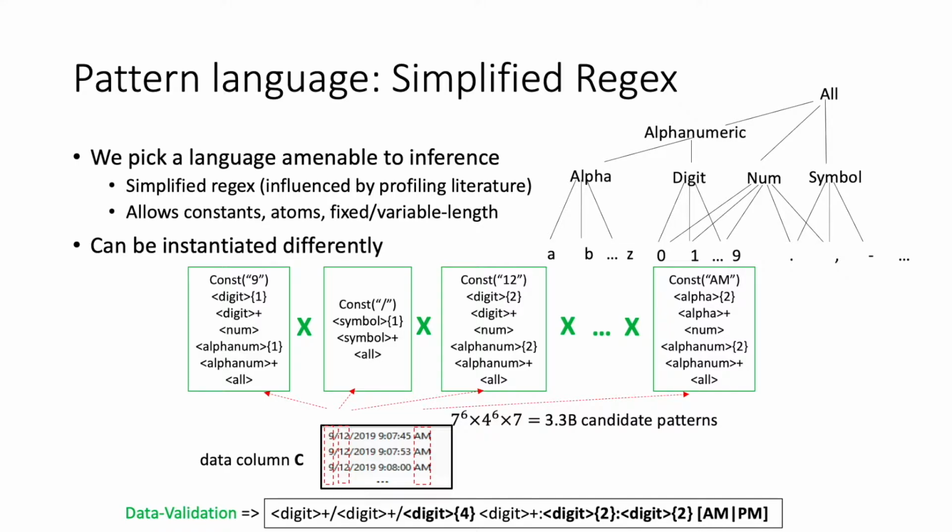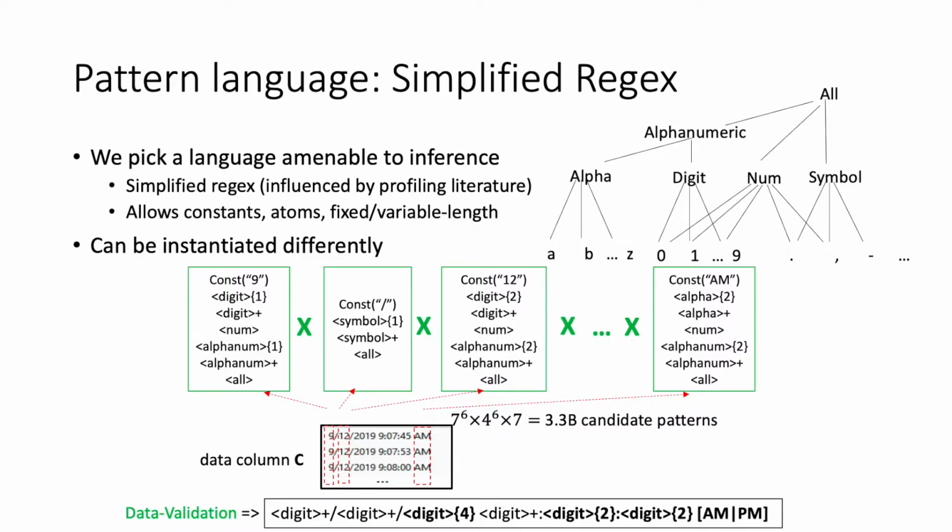This language is a simplified version of regular expression, which allows constants and atoms of fixed length and variable length. For data column C, a tokenization process splits values in the column into tokens. For each token, a set of generalized variants is generated. The combinations of variants of each token then form the set of hypothesis patterns.